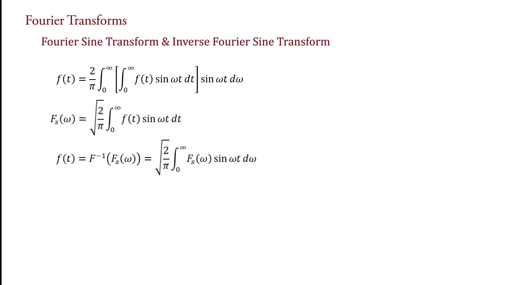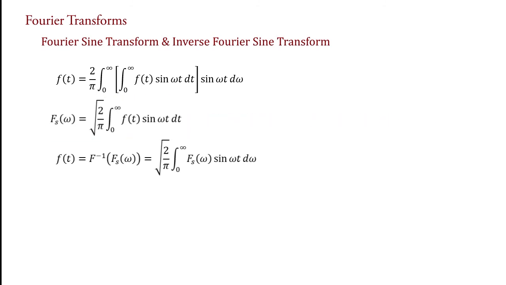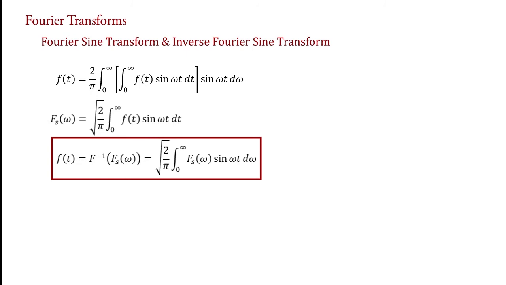The function F s of omega defined by this equation is known as Fourier sine transform of the function f of t, and function f of t defined by this equation is known as inverse Fourier sine transform of function F s of omega.